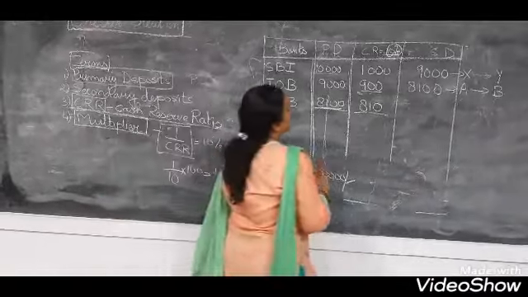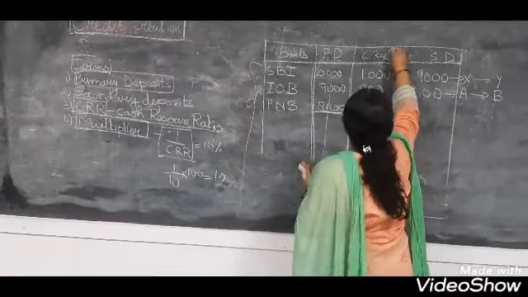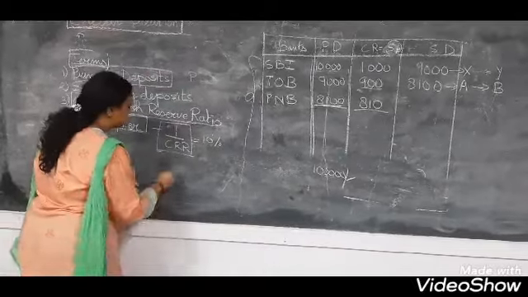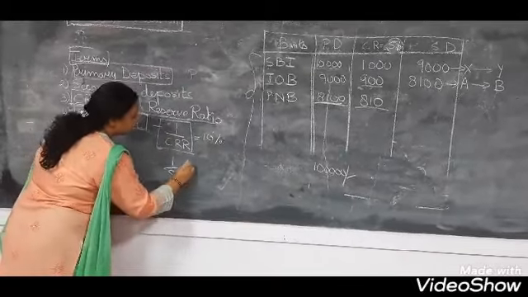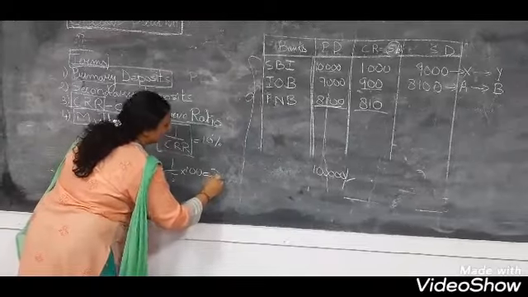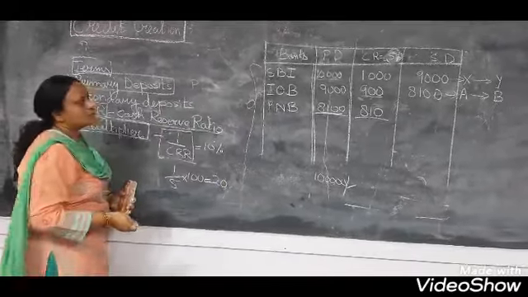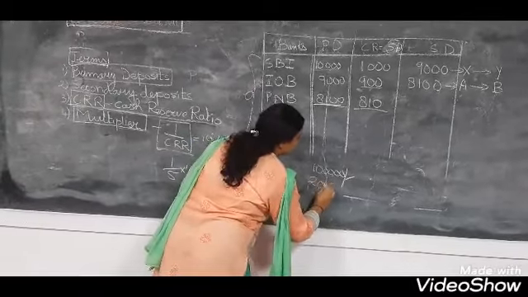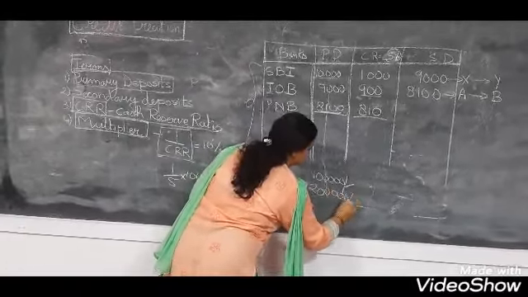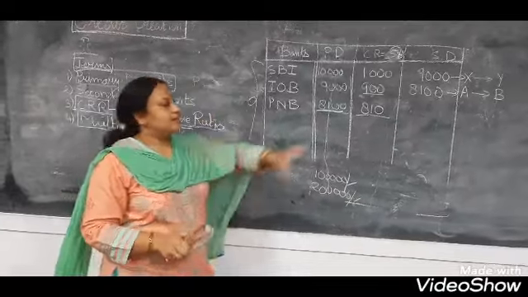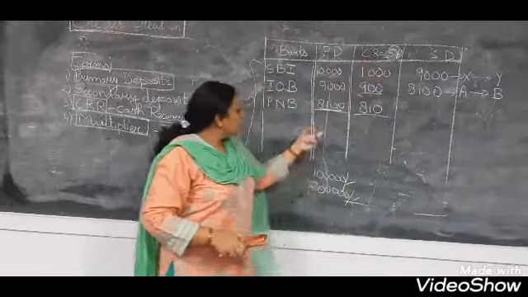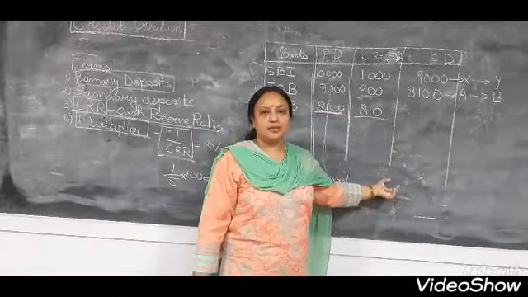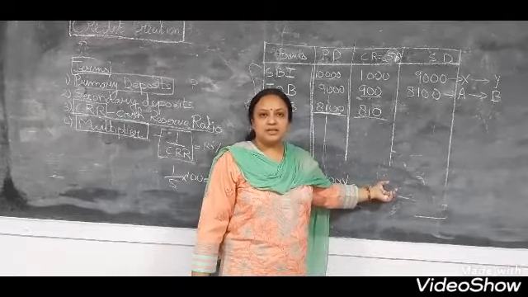Now, for example, if the CRR is 5%, then what will be the multiplier in this case? 1 upon 5 into 100, it will be 20. So now in this case, the primary deposit created will be 2 lakh. Right? So the lesser our CRR, the more primary and secondary deposit is created by the bank. Are you getting it, children?